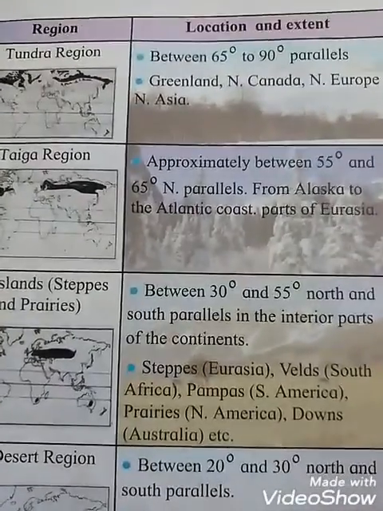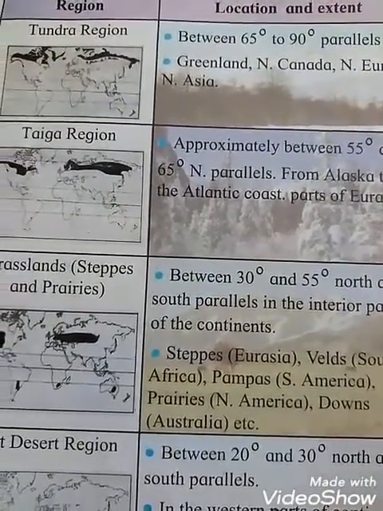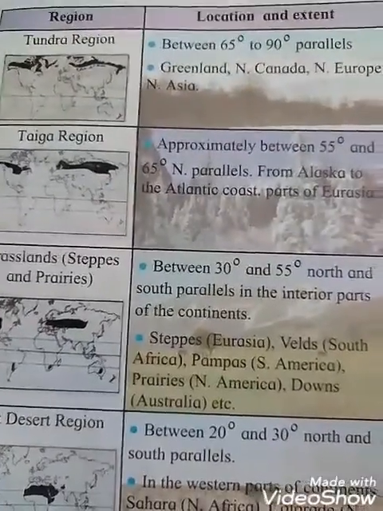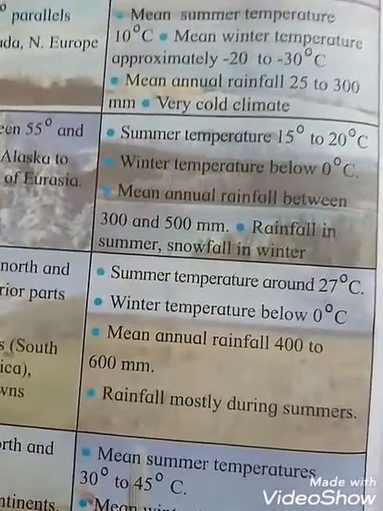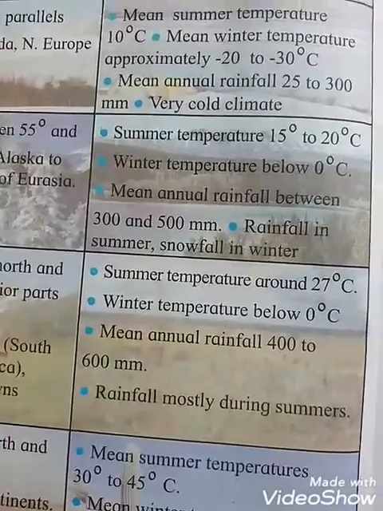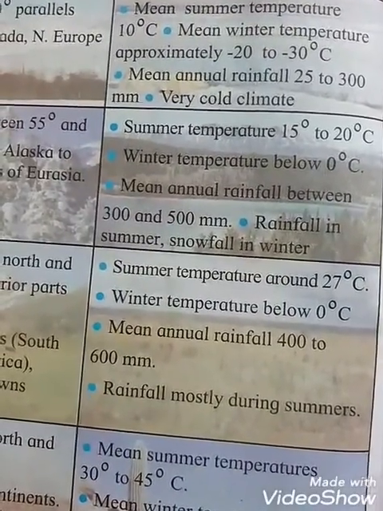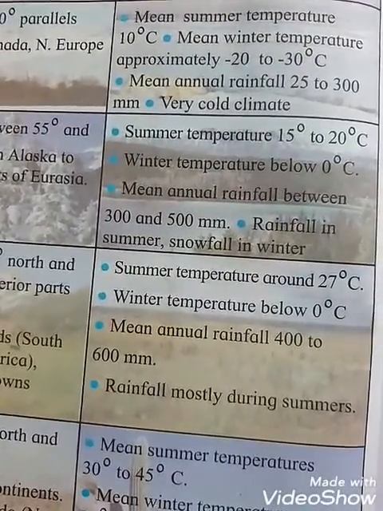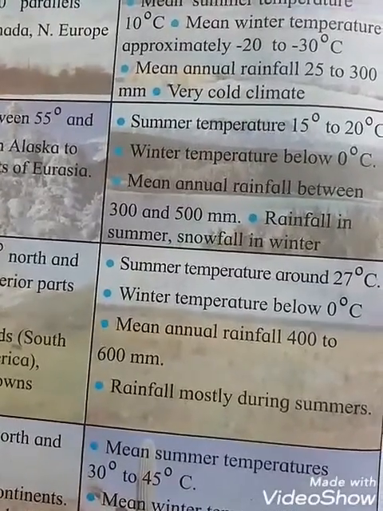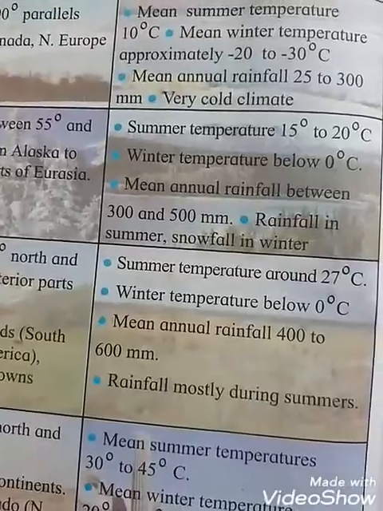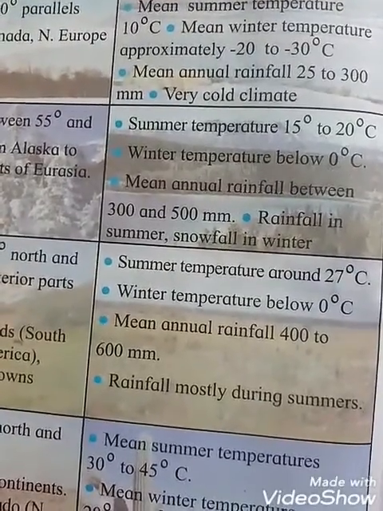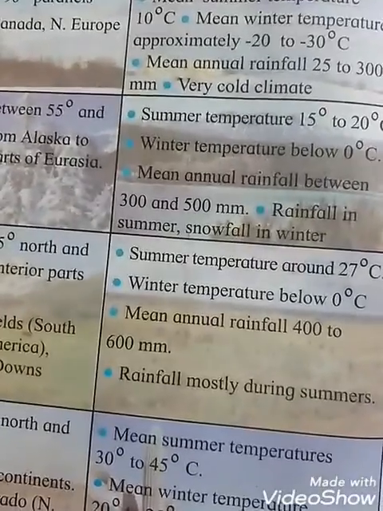So they are approximately between 55 degrees and 65 degrees north parallel, the topmost part, from Alaska to the Atlantic coast, part of Eurasia. In this place the summer temperature is 15 to 20 degrees Celsius, winter temperature below 0 degrees Celsius, and mean annual rainfall is between 300 to 500 millimeters. Rainfall in summer, snowfall in winter. That means in the summer season there will be rainfall, and in the winter season there will be snowfall.